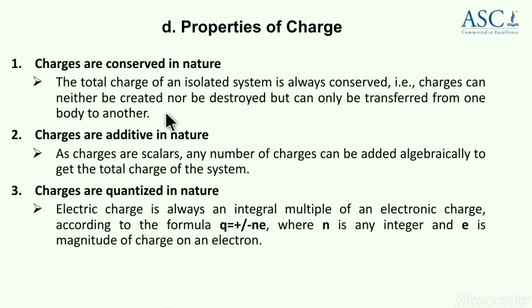First one, charges are conserved. This means the total charge of an isolated system is always conserved. That is, charges can neither be created nor be destroyed, but can only be transferred from one body to another. It is very similar to the conservation of energy. There also you might have learnt, energy can neither be created nor be destroyed, but can only be transferred between two bodies. In a similar way, here the charges are also conserved.